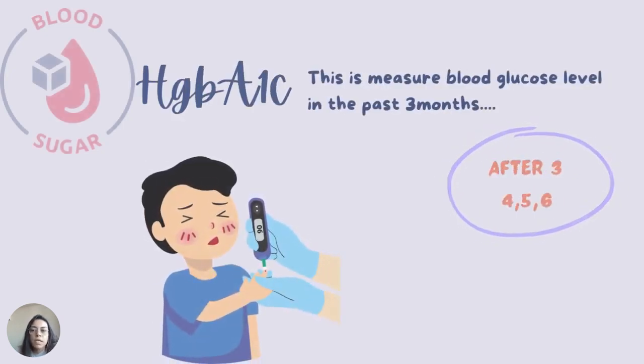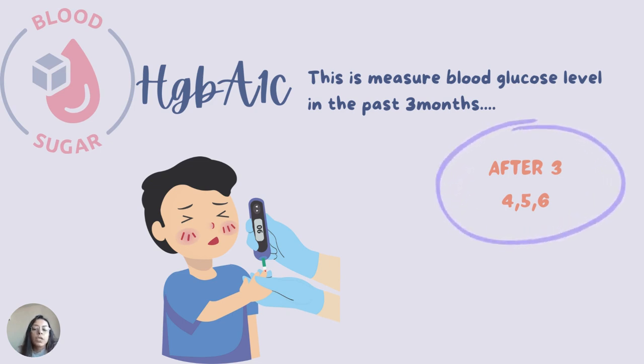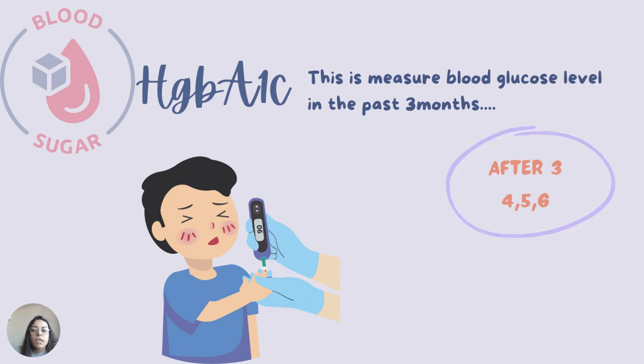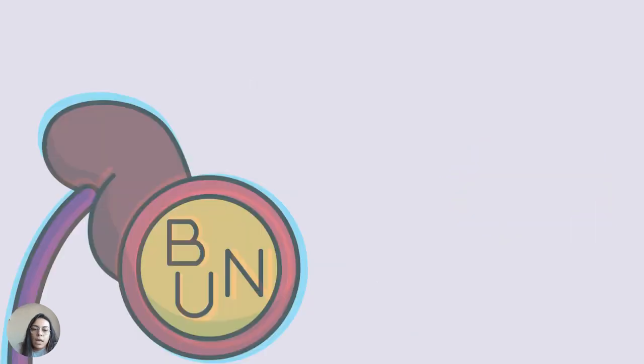The next is hemoglobin A1C. This test measures the average blood glucose level over the past 2 to 3 months. Remember this value: after 3 comes 4, 5, and 6. So the normal value for blood glucose level must be between 4 and 6%.